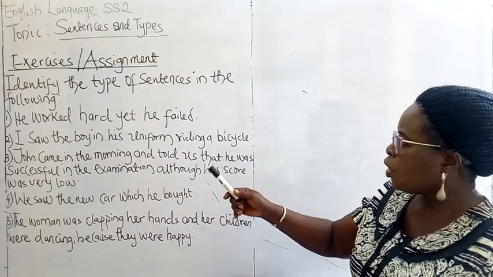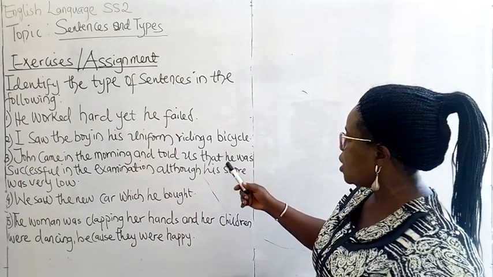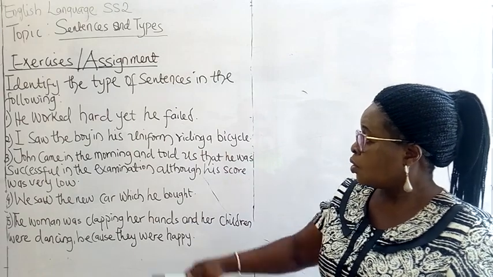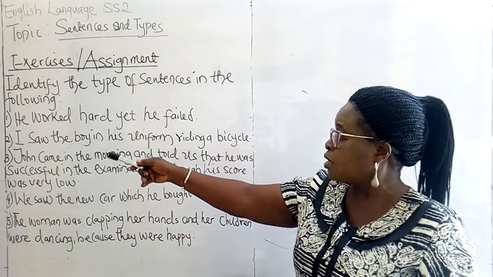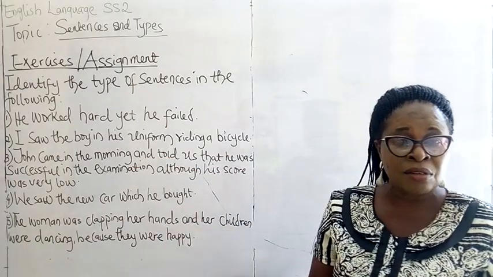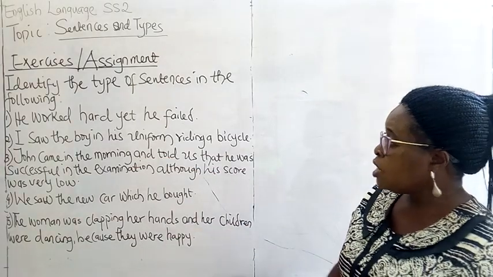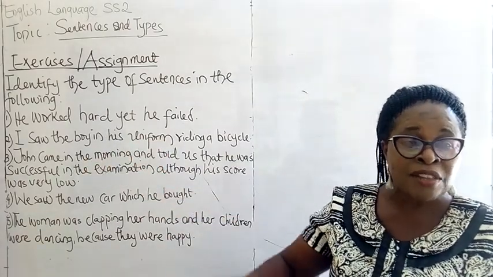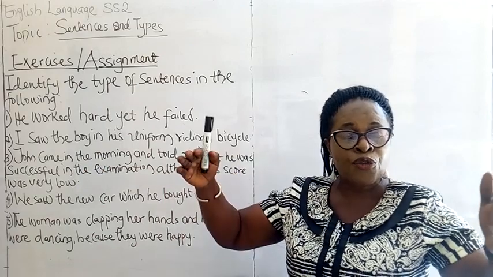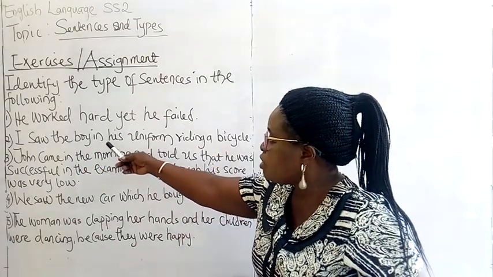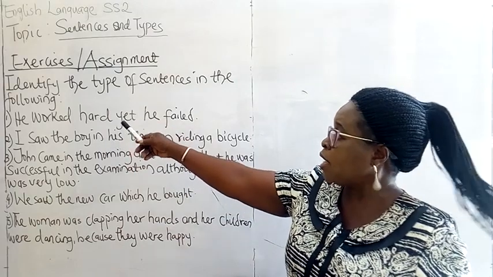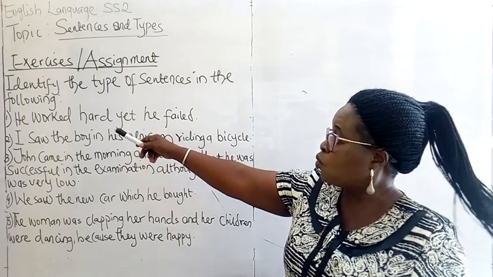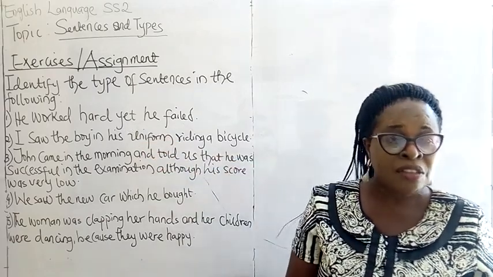2. I saw the boy in his uniform riding a bicycle. What type of sentence is that? You can as well agree with me that the sentence is a simple sentence. It shows that it is not a question of length that makes up a sentence. It is the question of the unit of thought. So you can say that sentence 2 is longer than sentence 1, but sentence 2 is a simple sentence while sentence 1 is a compound sentence.